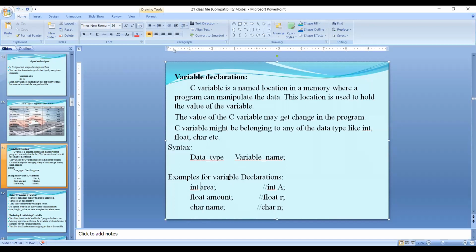So here int space area, this is called the declaration of a variable, followed by a semicolon. Semicolon tells the end of the statement, the end of the line. Float space amount, float is a data type, amount is a variable name, followed by a semicolon. Char space name followed by a semicolon. Char is a data type, name is a variable name, followed by a semicolon.